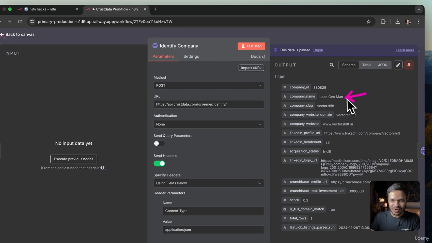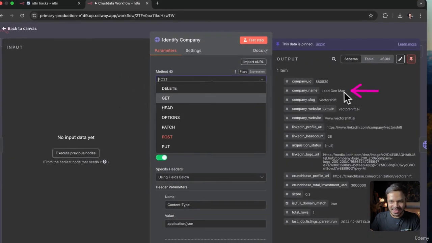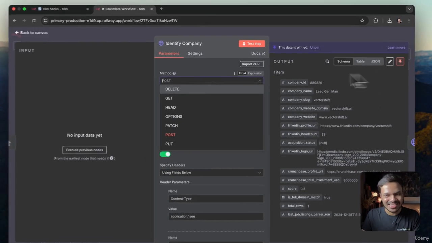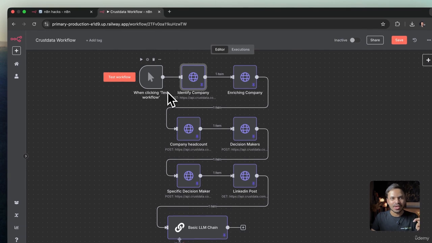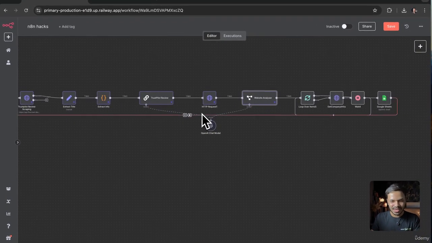So what it will do is, for the second node, it will send out this Lead Gen Man company. So that's how you can manipulate or edit the output inside N8N. Always use pin data if you're using, let's say, Apify or Apollo, or whatever node will spend the credits. You can use pin data to minimize your cost while testing out or building out your workflows.